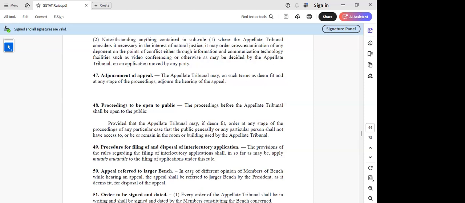No, what they will do is that's the difference. In the act, it talks about referring to a third member. A larger bench is where all 3 are sitting, where the party gets to present before a 3-member bench or a 5-member bench. The act does not talk about constituting a larger bench. The act talks about reference to a third member.